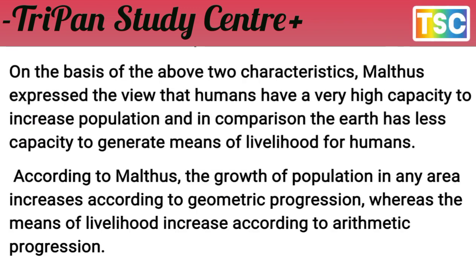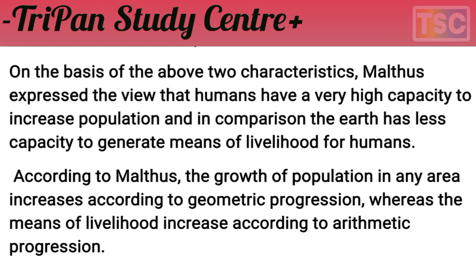On the basis of the above two characteristics, Malthus expressed the view that humans have a very high capacity to increase population, whereas the earth has a lower capacity to generate means of livelihood for humans. Livelihood means resources.